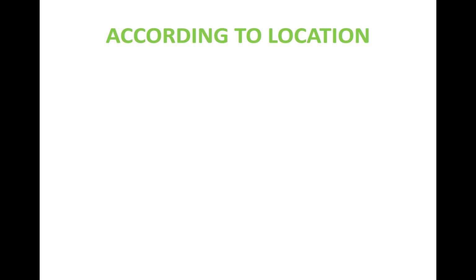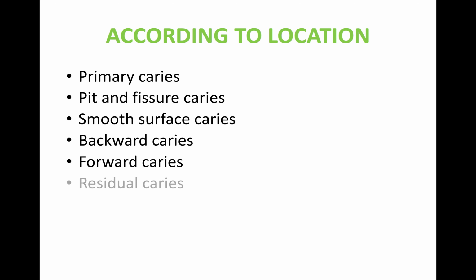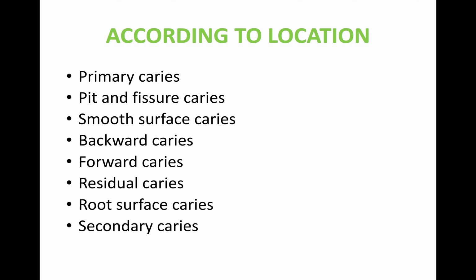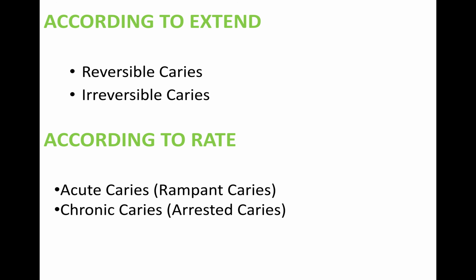According to location, that is primary caries, pit and fissure caries, smooth surface caries, backward caries, forward caries, residual caries, root surface caries, secondary caries. Later on, I will explain all of this. Now, according to extent, that is reversible caries, irreversible caries. According to rate, that is acute caries, that is rampant caries, and chronic caries, that is arrested caries.